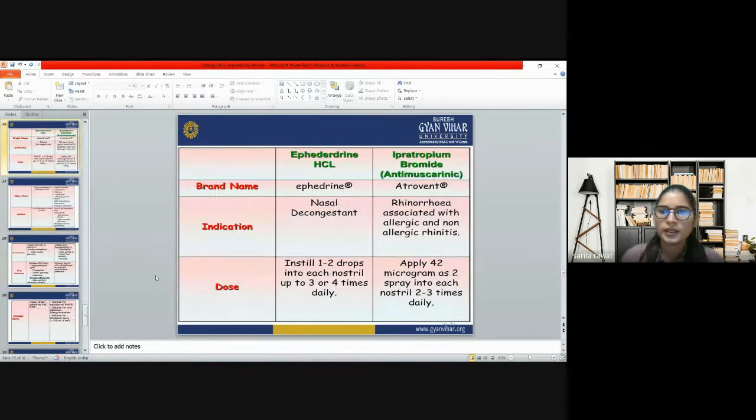Now the second drug we have is ipratropium bromide, which works on the antimuscarinic receptors. Atrovent is the brand name present in the market for ipratropium bromide. The indication for ipratropium bromide is rhinorrhea associated with allergic and non-allergic rhinitis. The dosage form: apply 42 micrograms as a spray in each nostril 2 to 3 times daily.